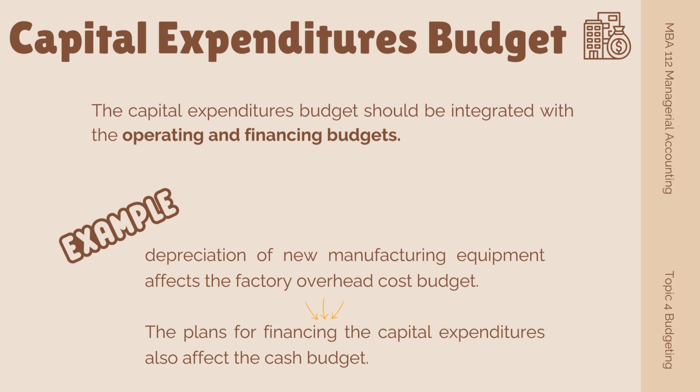The capital expenditures budget should be integrated with the operating and financing budgets. So an example is depreciation of new manufacturing equipment. This affects the factory overhead cost budget. So the plans for financing the capital expenditures will also affect the cash budget.